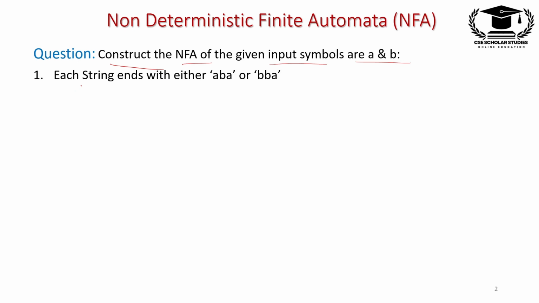First, the condition is that each string ends with either ABA or BBA, meaning the string ends with ABA or BBA, either of these can be true, right?